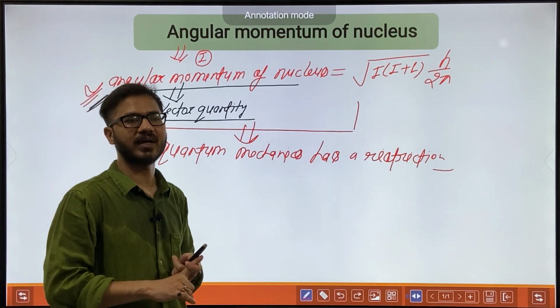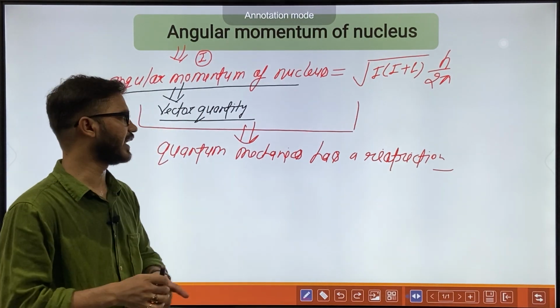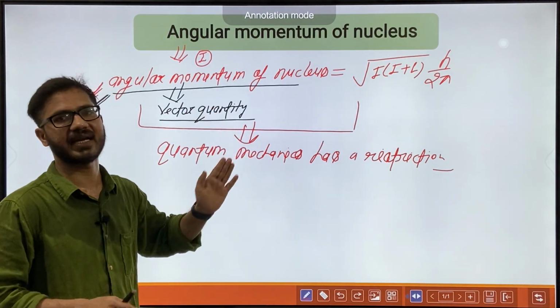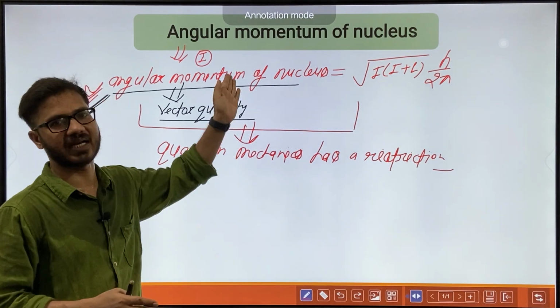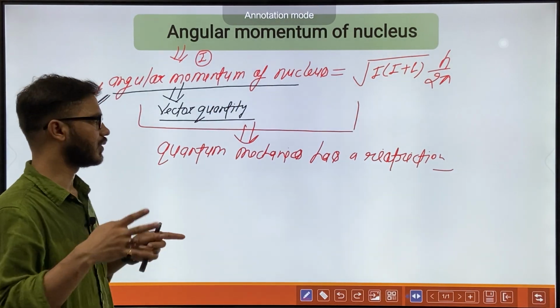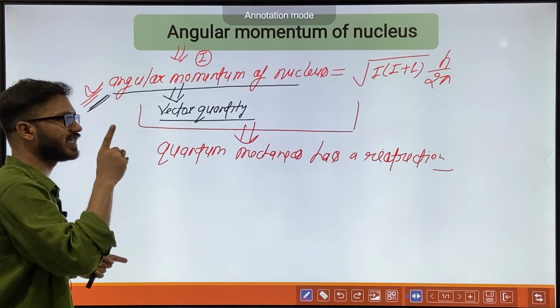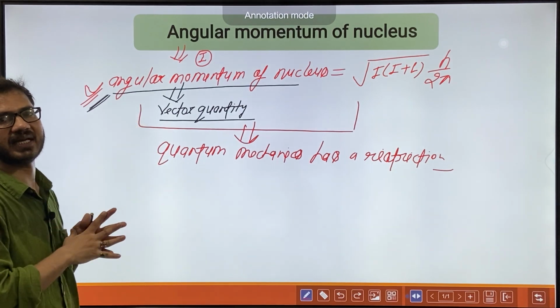It will have a specific direction with respect to any particular direction. Normally we take that specific direction as z. So angular momentum will have a specific direction with respect to the z axis.